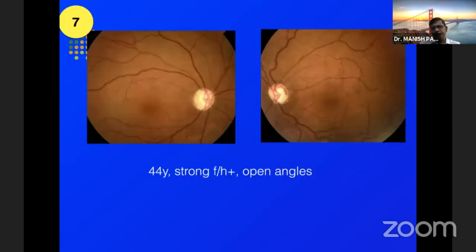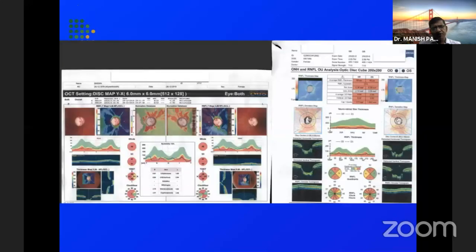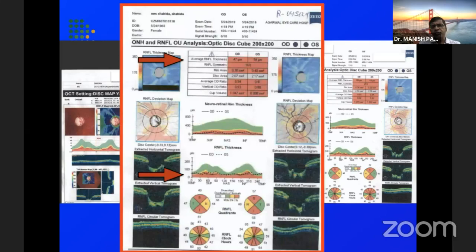Take this 44-year-old patient who has a strong family history of glaucoma, open angles, and we can see an advanced disc damage in both the eyes. He's been undergoing serial visual fields and OCTs elsewhere, and multiple OCTs are available with him. But if you look at it closely, you'll only find those red spots there. You'd find that the average RNFL thickness is close to around 50 microns, which is the lowest level to which an OCT can actually measure.